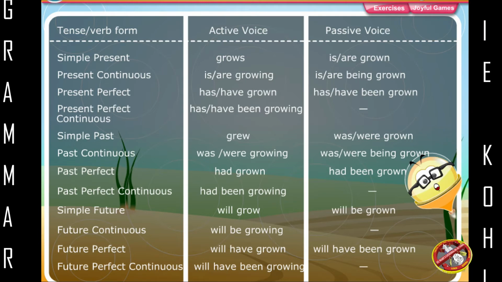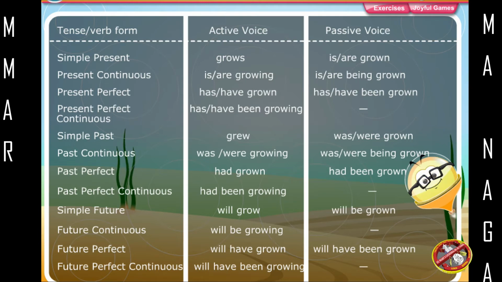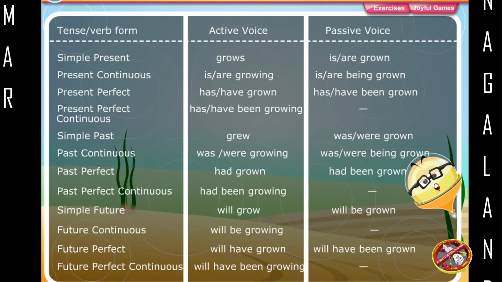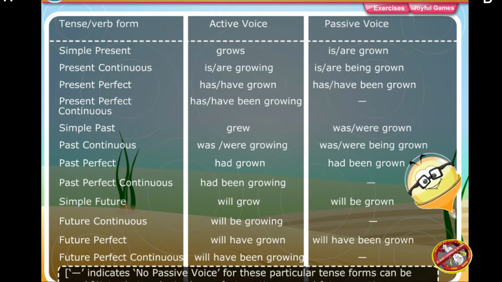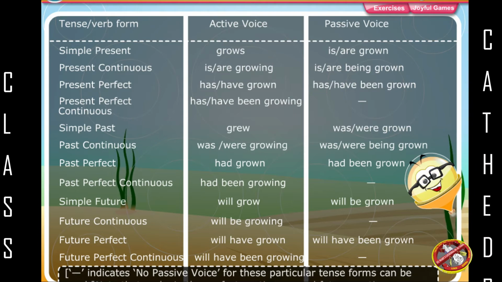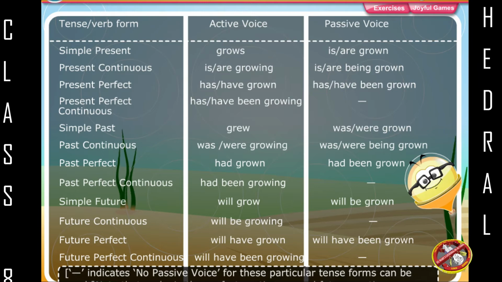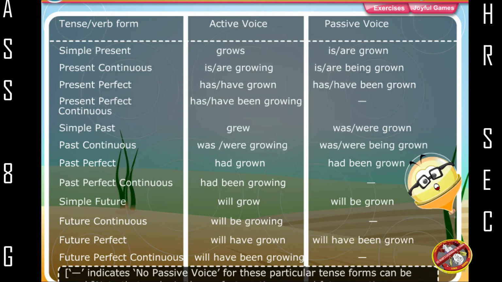future perfect, will have grown, will have been grown; future perfect continuous, will have been growing. Blank indicates no passive voice for these particular tense forms can be used. Note that verbs in the perfect continuous and future continuous tense cannot be changed into passive forms.